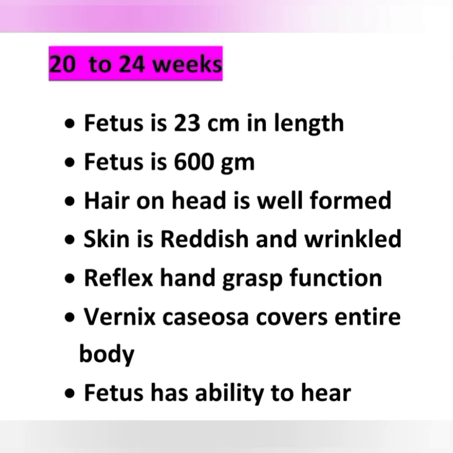And at 20 to 24 weeks, fetal length is 23 centimeter and weight is 600 gram. Hair on the head is well formed, and skin is reddish and wrinkled. The reflex hand grab function occurs, and vernix caseosa, that is the white pigment, covers the entire body at 20 to 24 weeks.